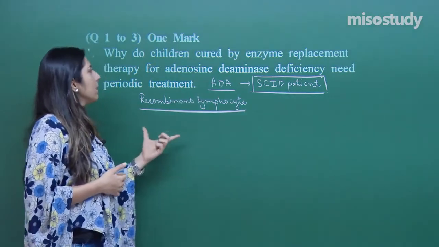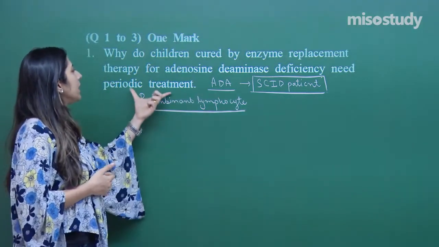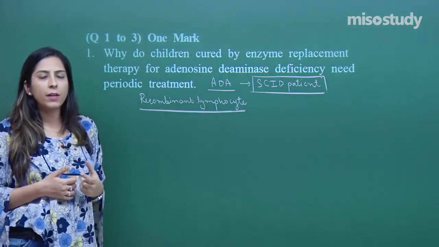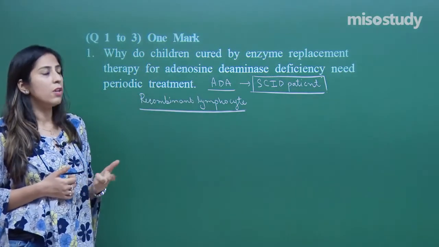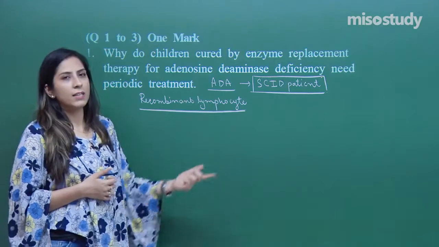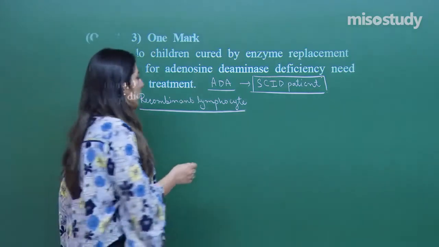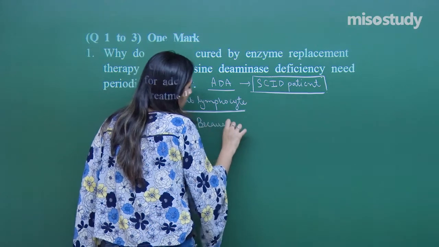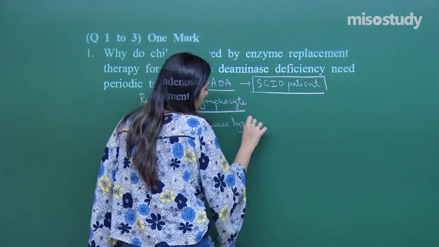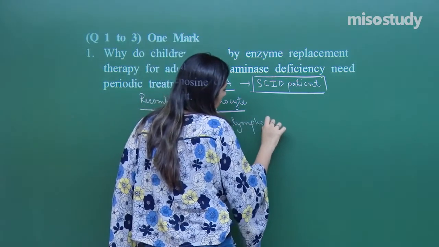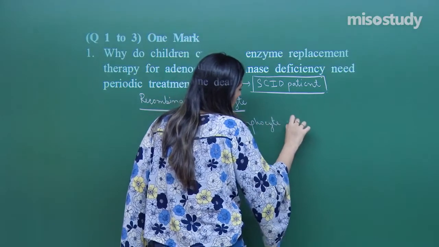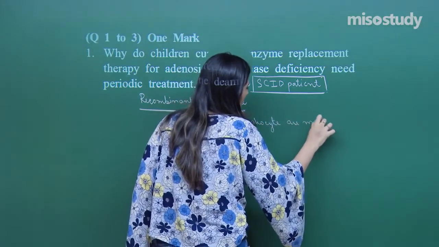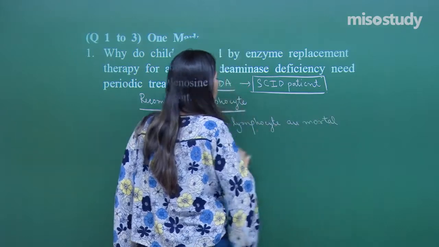The question says, children always need a periodic treatment. A periodic administration is required because the lymphocytes are mortal. Now, what do you mean by this?